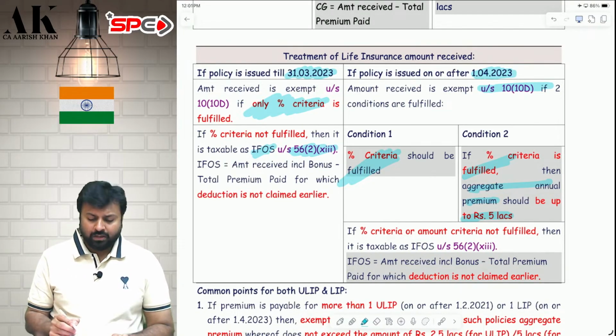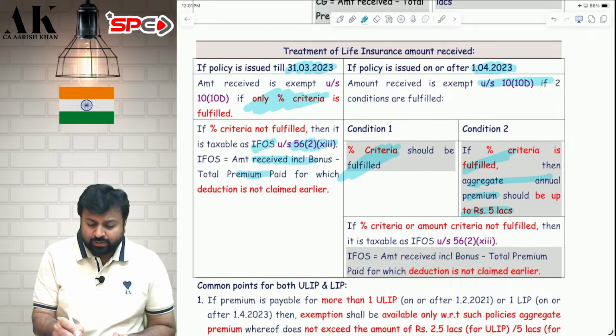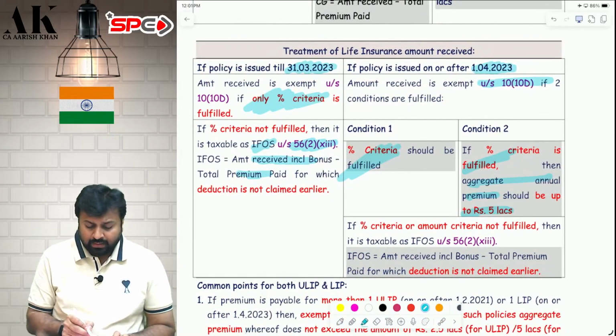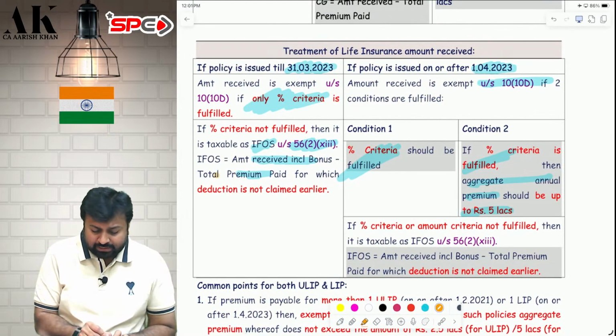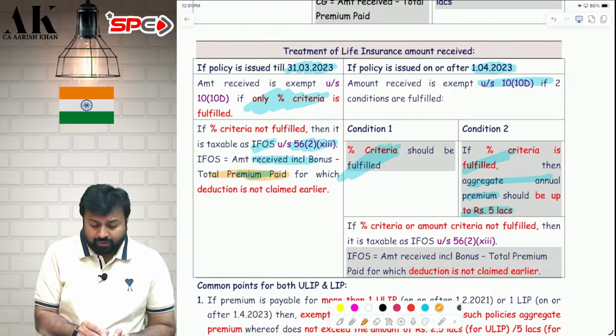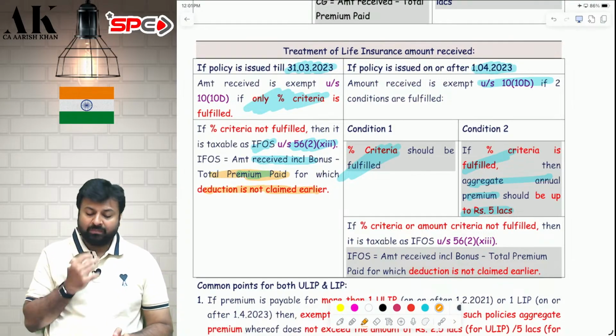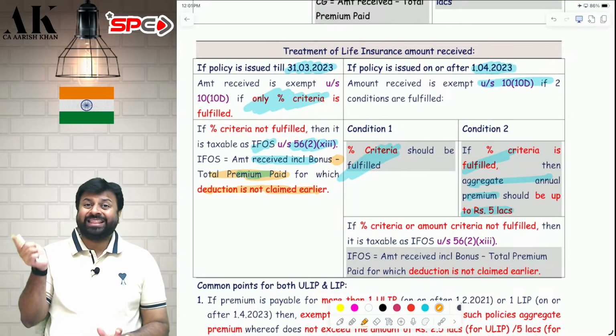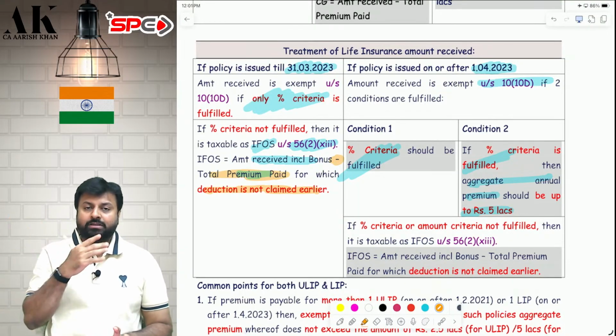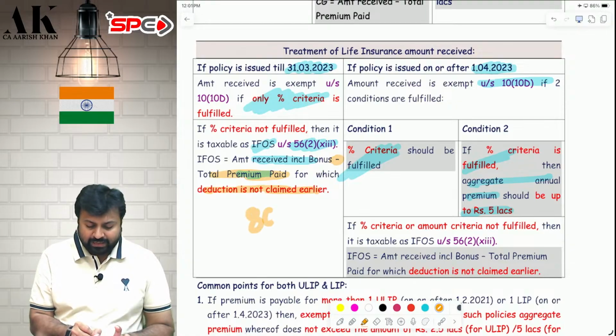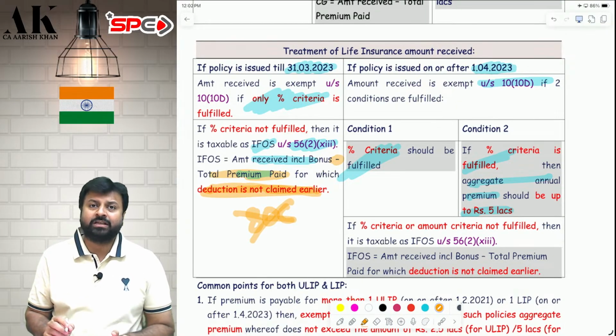How much IFOS? Whatever amount is received by the assessee, including the bonus amount, minus, most important thing, minus total premium paid for which deduction is not claimed earlier. It means you can reduce from here only that much premium for which you have not claimed deduction earlier under ATC. If you have claimed deduction under ATC, you cannot reduce this from here. I hope it is clear to all of you.